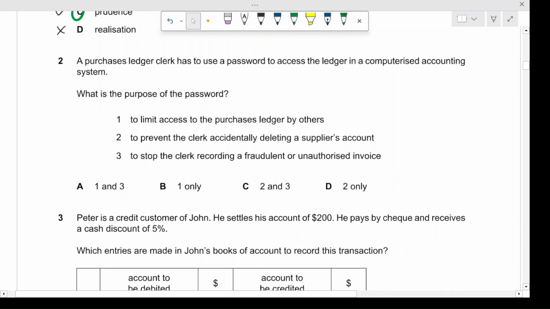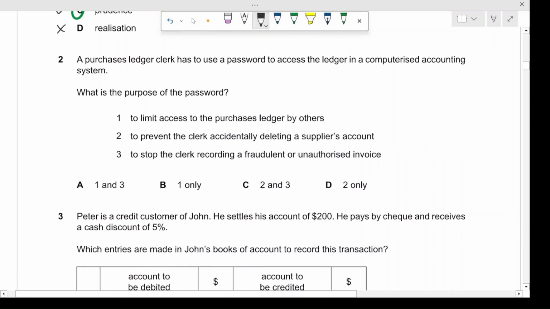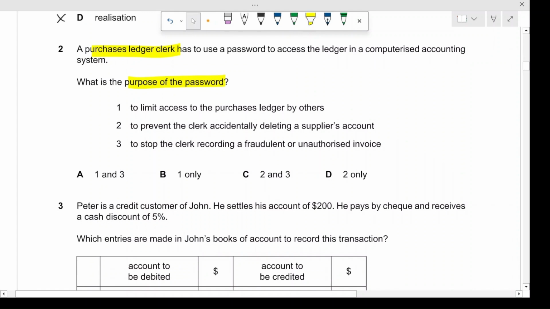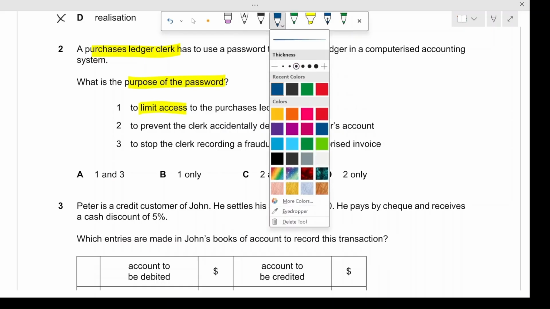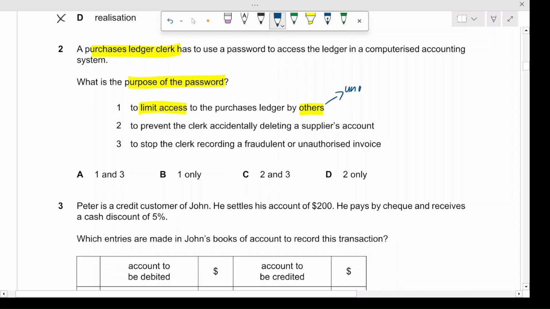All right, moving on. A purchase ledger clerk has to use a password to access the ledger in a computerized accounting system. What is the purpose of the password? So passwords restrict access, so only the authorized users can use the purchase ledger. All right, and so when we get to the statements, we have to decide which ones are correct. So the first one is to limit access to the purchases ledger by others. By others, it refers to people who are not authorized to use that. Unauthorized people. All right, so this one is correct.